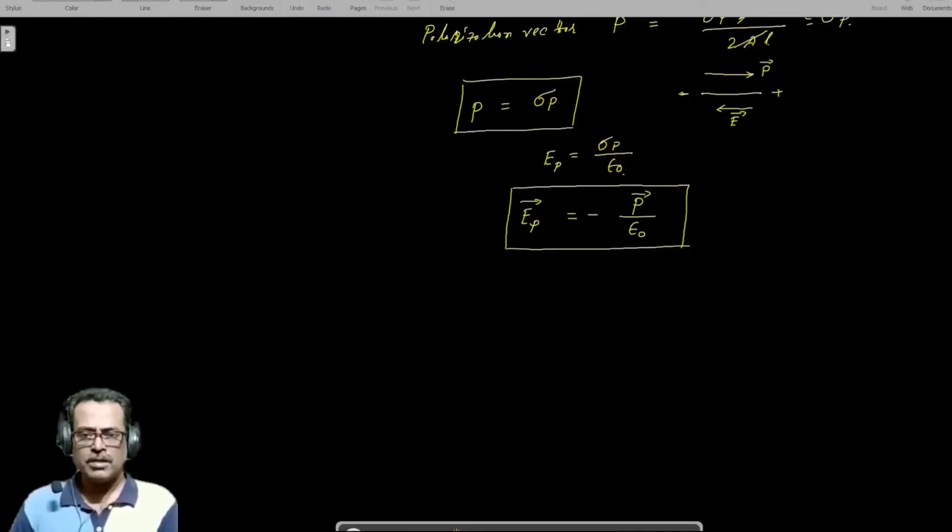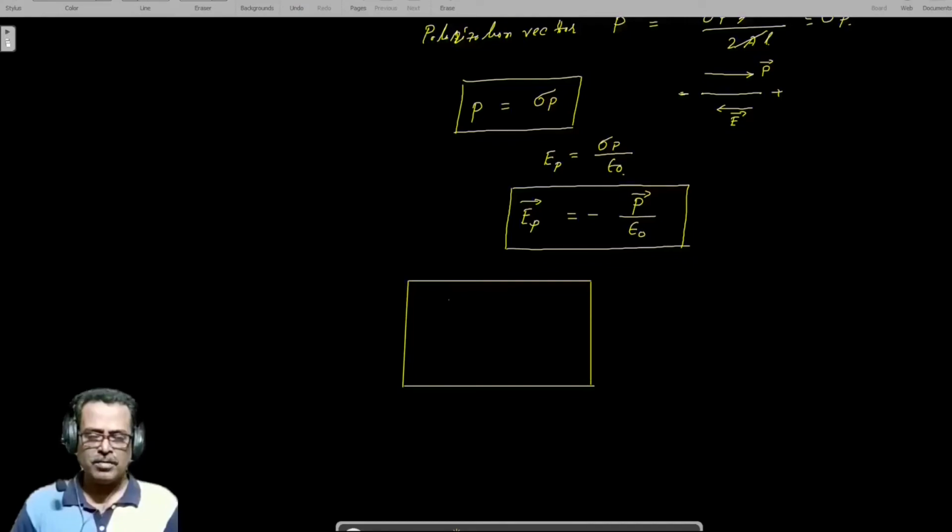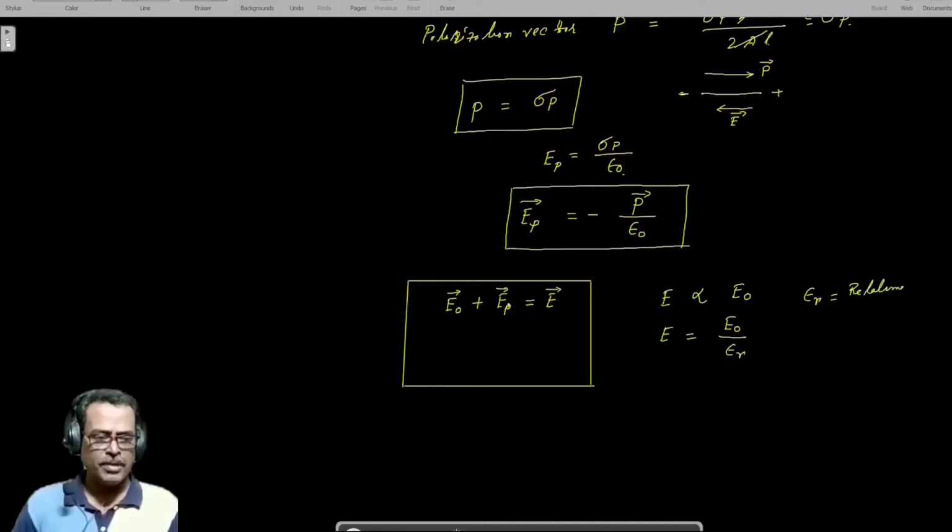Now, we know that inside a dielectric slab, there are two fields, one external field and another field due to the polarization. So the field inside the dielectric medium is the vector sum of these. This is the resultant field inside the dielectric, and the magnitude of the resultant field is directly proportional to the external field, and we can say that E is equal to E0 by epsilon R. Epsilon R is called relative permittivity.